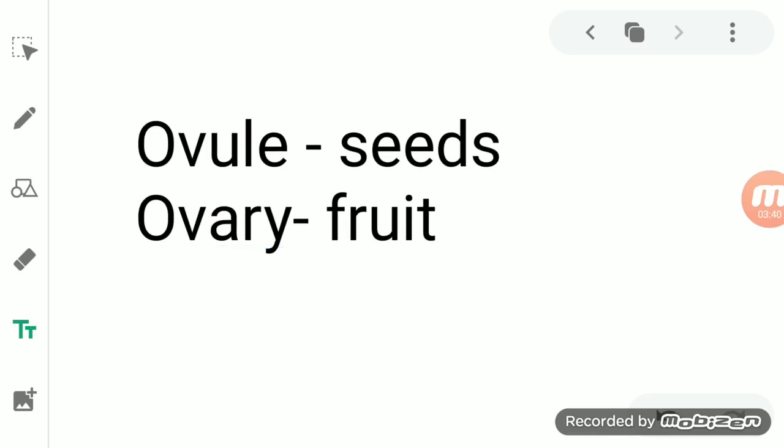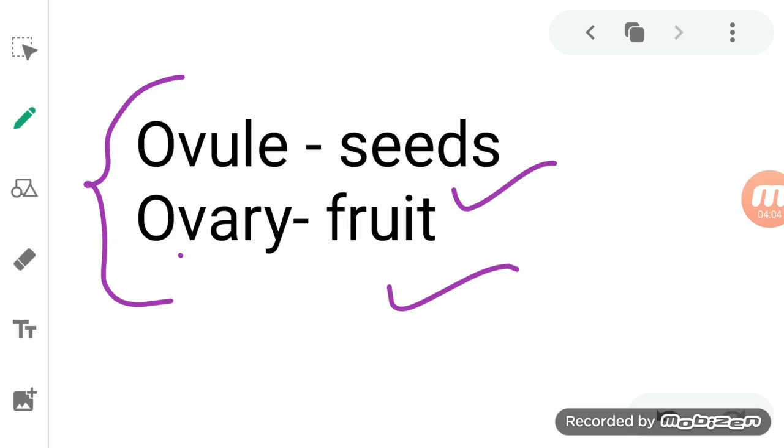So this is the process of pollination, or how fertilization occurs. By this fertilization, the ovule changes into seed and the ovary of the flower changes into fruit. So we can say that from the flower, because the ovule and ovary are part of the flower, fruit and seed are formed.